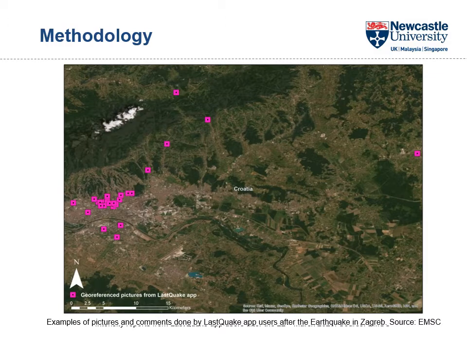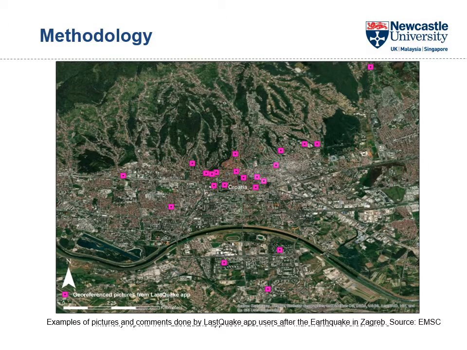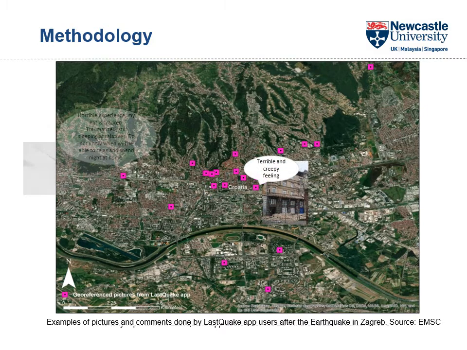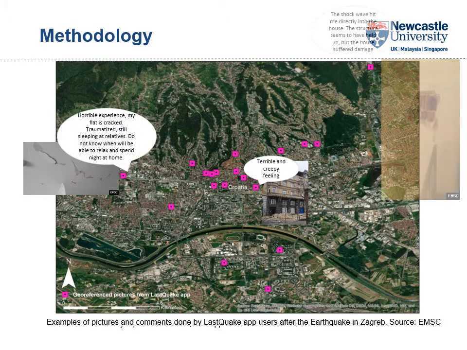We may again zoom in on the city center, and finally we can see the intensity reports with the text and image data from users.